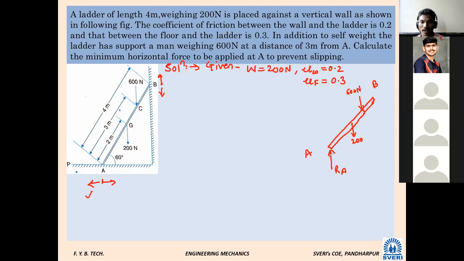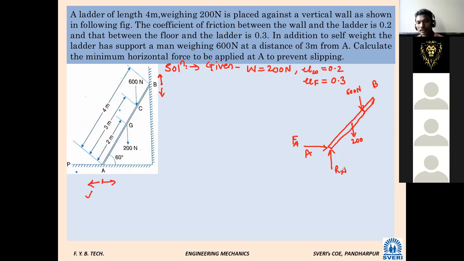Now as this ladder is going to slip towards left, what will be the direction of frictional force at point A? Towards the right or towards left? जर ladder point A हा left कडे चालला, slip होत, घसरत, तर frictional force ची direction कुणीकडे असेल? Right side. Correct, opposite, because frictional force acts opposite. So shall I write here FA, frictional force at A? असं लिहू शकतो मी? Shall I write like this?